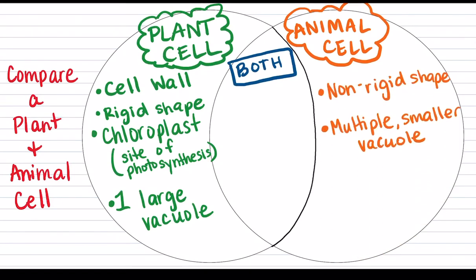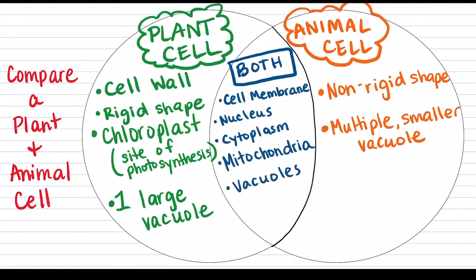Animal cells, they have a non-rigid shape because their shape can change, with different sizes and features depending on what type of specific cell it is. And then they also have multiple smaller vacuoles because they don't need to hold on to as much water as a plant cell does. And so it does not have one large vacuole.